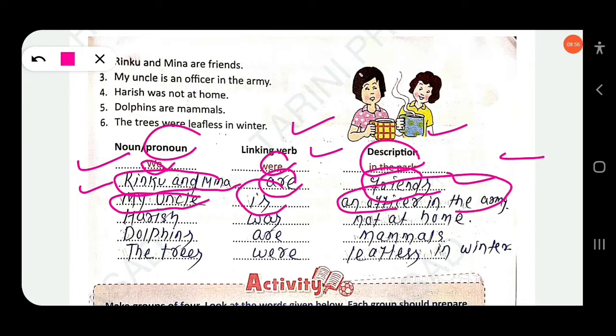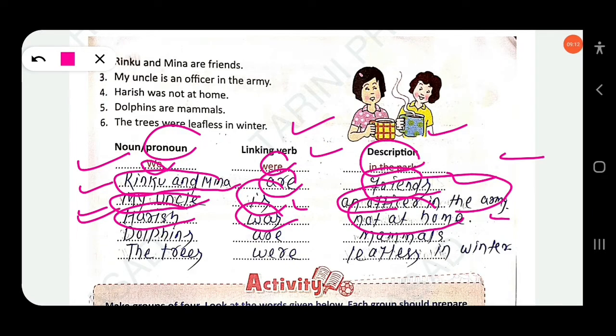Haris was not at home. So Haris is the subject, a noun here. Was is the linking verb. Not at home, this is the description. Who is not at home? Haris. So here, not at home is the description. It describes the noun Haris.